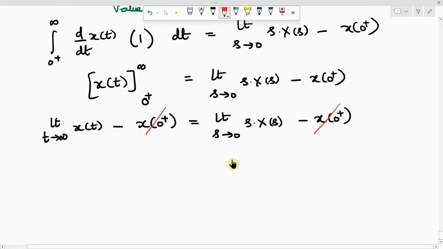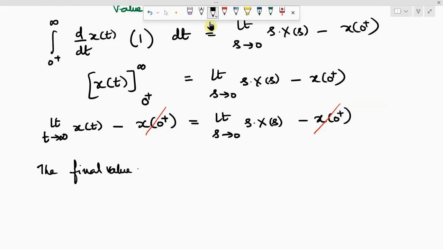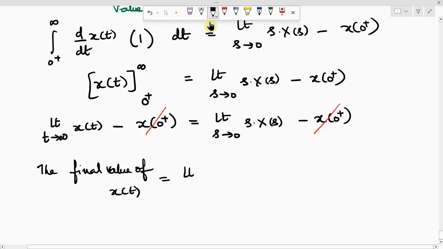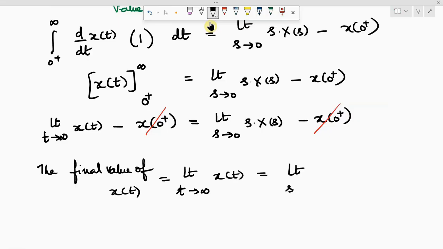And finally, the final value of x of t, which is x of infinity, please don't write that, is limit t tends to infinity x of t, equal to limit s tends to 0 of s into X of s. This is how we can prove the final value theorem.